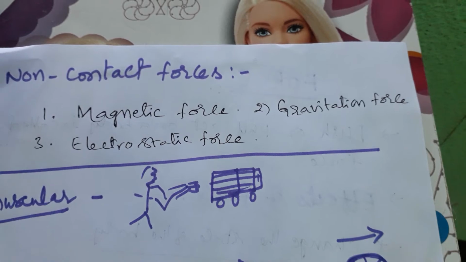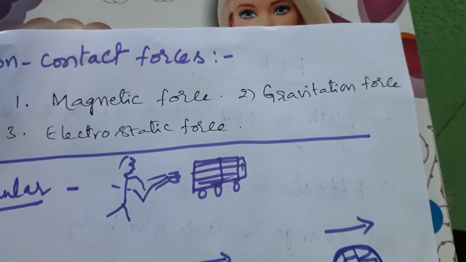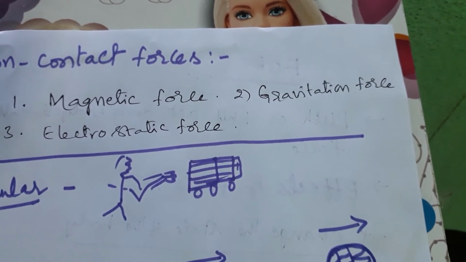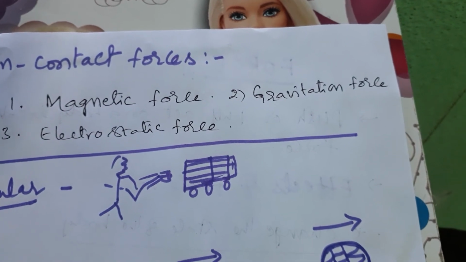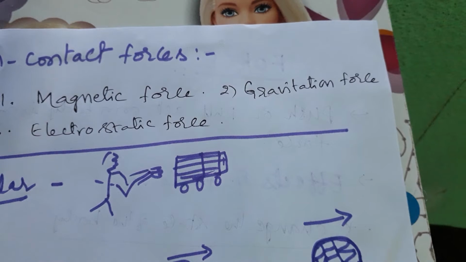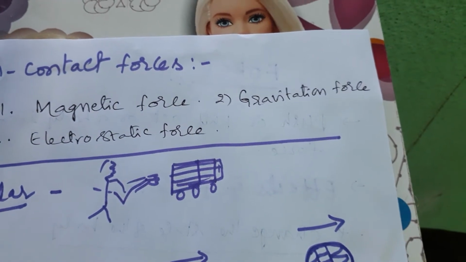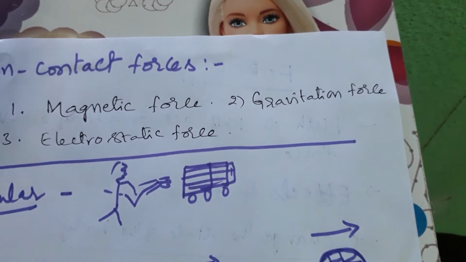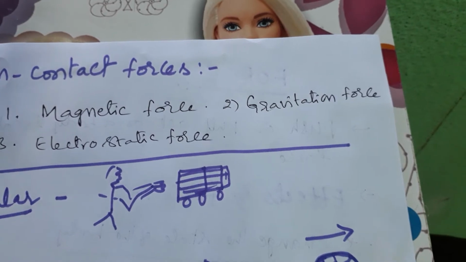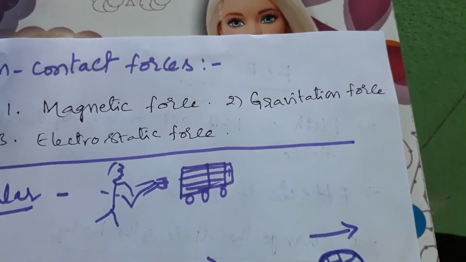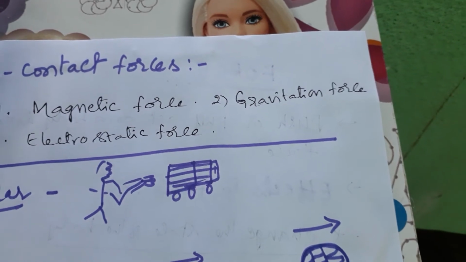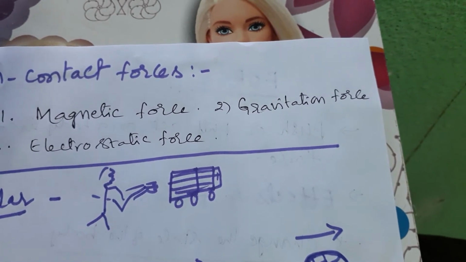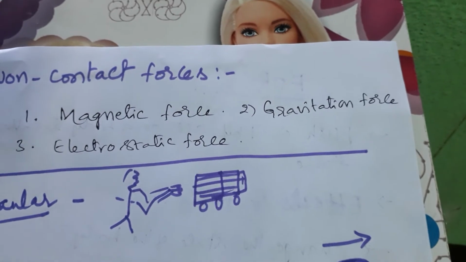Magnetic force is an example. Next, gravitational force. When you throw an apple or any object, or throw a ball up, it finally comes down to the ground because of gravitation. So without touching, without contact, a pull by the earth on objects is called gravitational force.